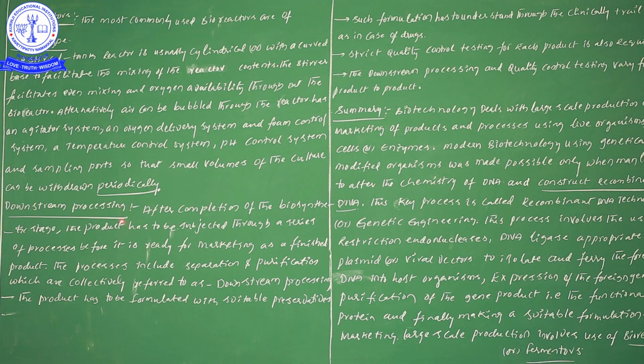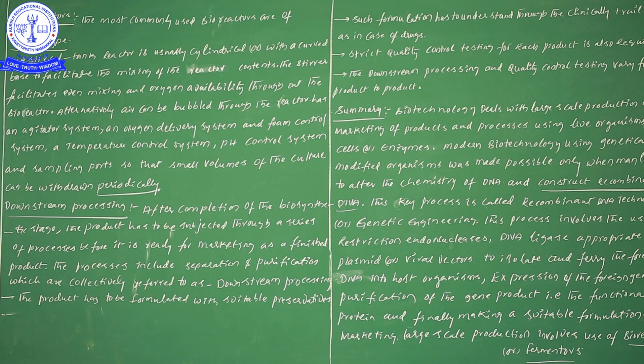Now, downstream processes are concerned with what happens after completion of the biosynthetic stage. After completion of the biosynthetic stage, using optimum conditions, we have started to produce the product, and that particular process we consider the biosynthetic stage. After this stage, the product has to be subjected to a series of processes before it is released into the market as a finished product.